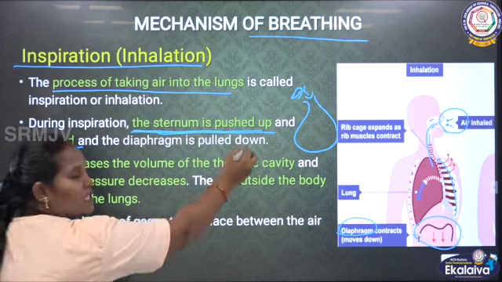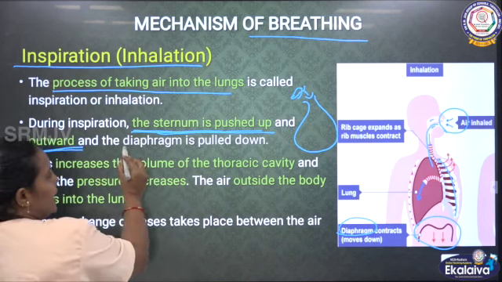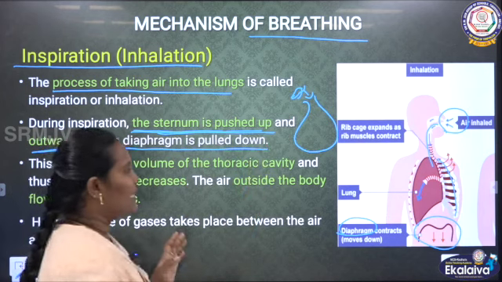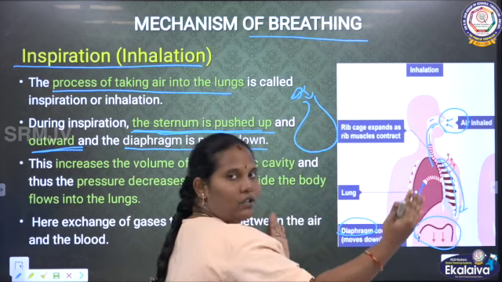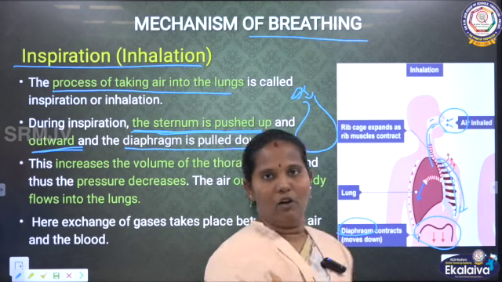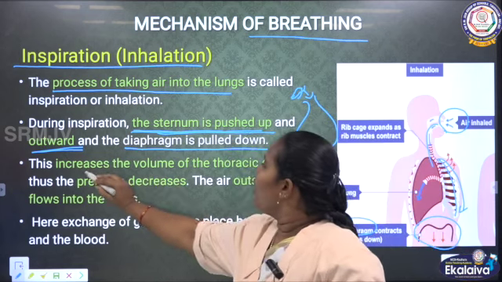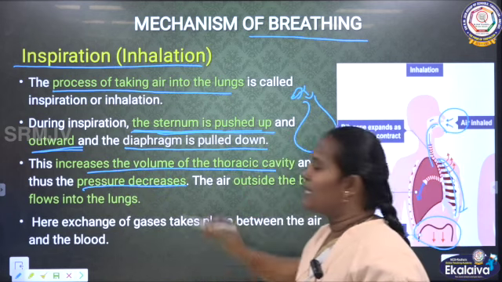See, the sternum is pushed up and outwards, and at the same time the diaphragm is pulled down. The sternum is pushed outside. The diaphragm comes downwards. Okay. Then the volume of the thoracic cavity increases and the pressure decreases.